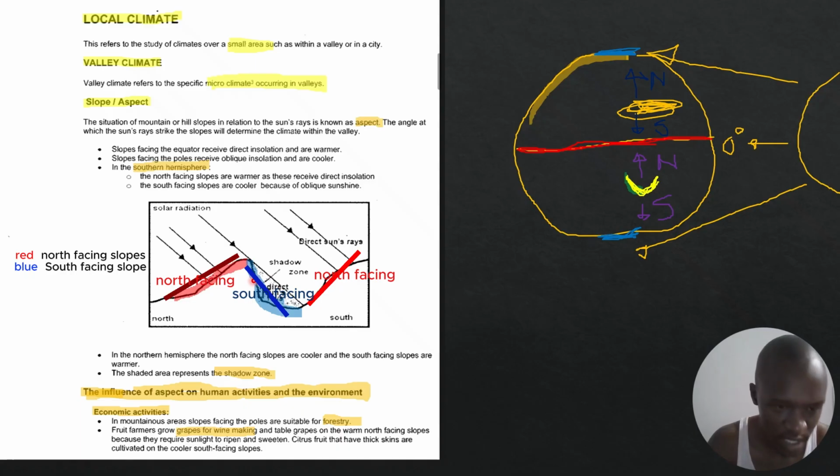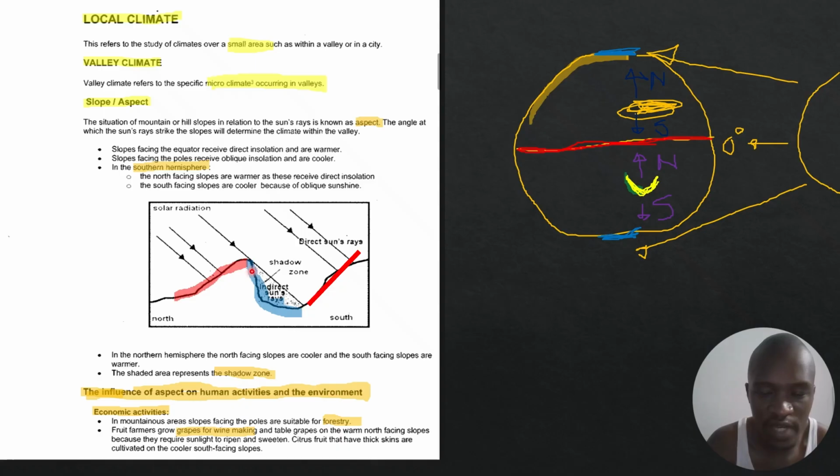It goes on to say that citrus fruits that have thick skin are cultivated on the cooler south-facing slopes. Citrus fruits such as oranges will thrive on the cool south-facing slopes. They don't need a lot of sunlight, okay?